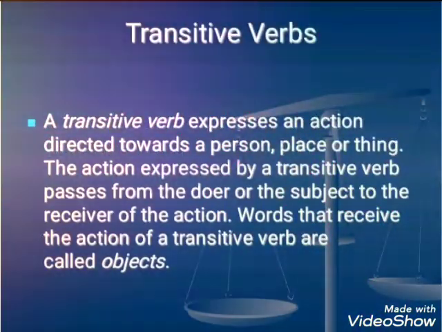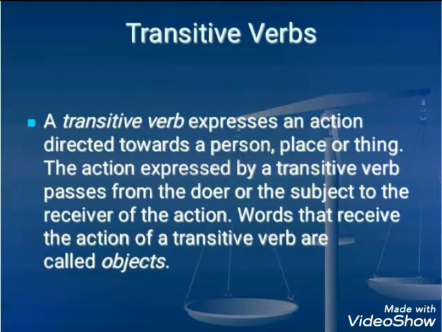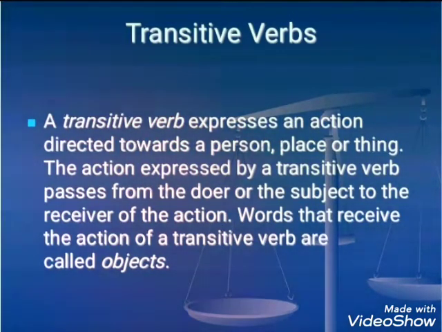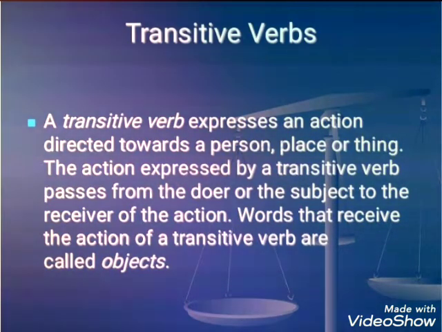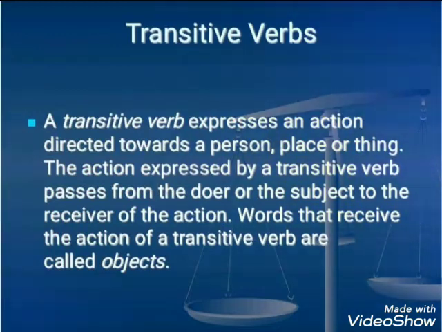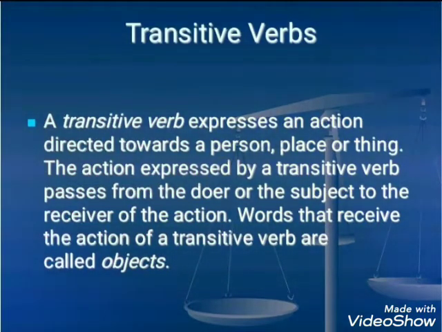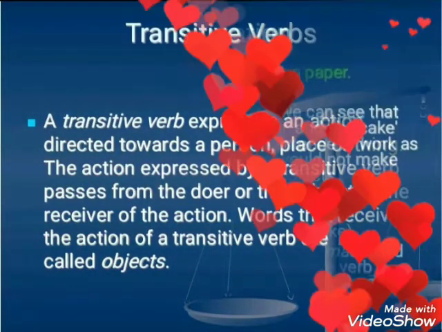Transitive verbs. It expresses an action directed towards a person, place or thing. The action expressed by a transitive verb passes from the doer or the subject to the receiver of the action. Words that receive the action of the transitive verb are called objects. Look at the explanation given.